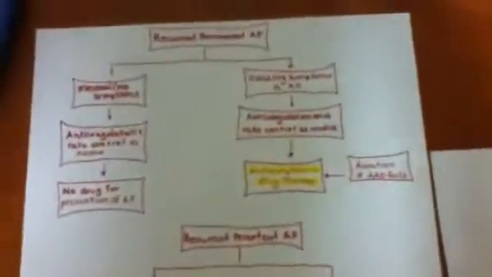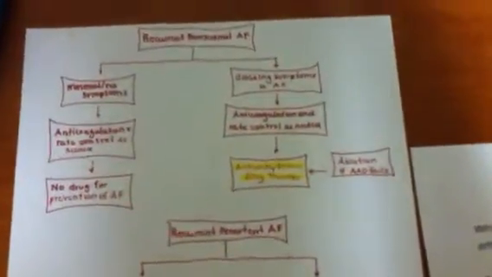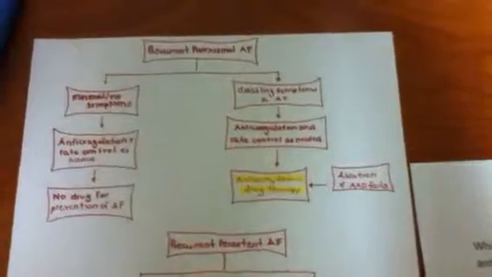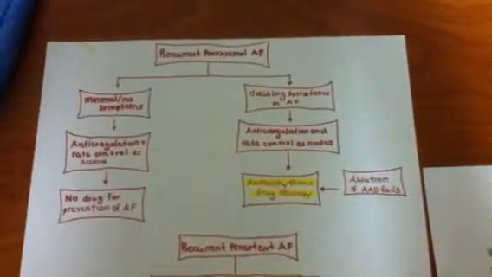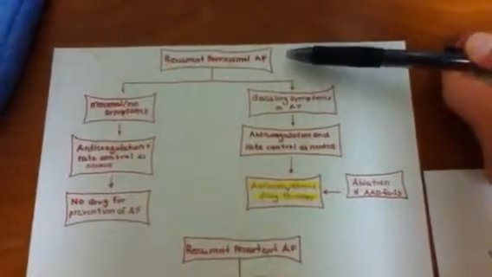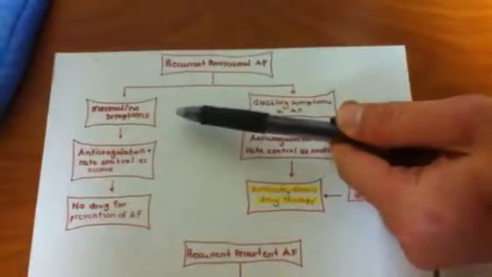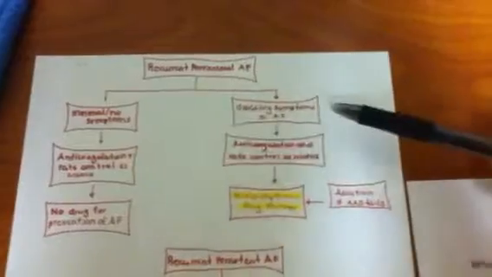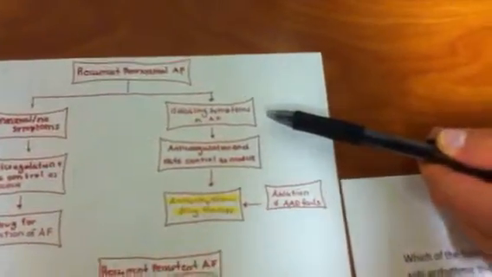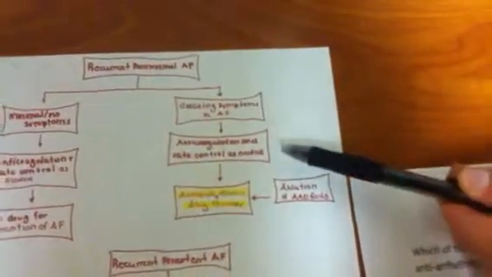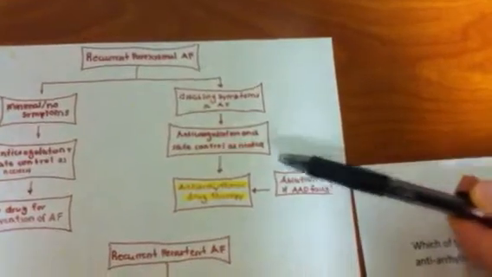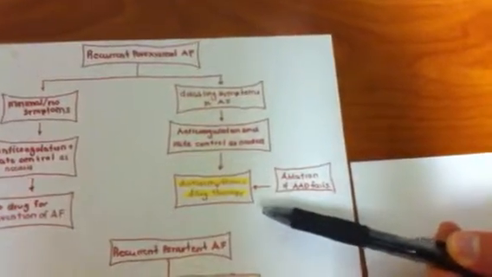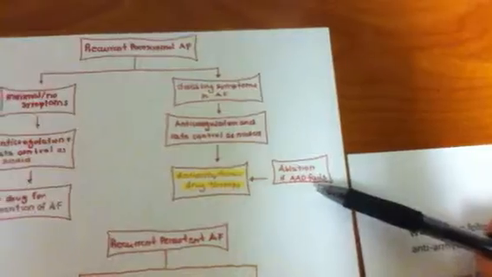Today we're going to present the concept for selecting appropriate antiarrhythmic therapy in patients with symptomatic, recurrent, paroxysmal, or persistent atrial fibrillation. And so in patients with recurrent paroxysmal atrial fibrillation, those with minimal or no symptoms are placed on anticoagulant and rate control therapy as needed. Now those with disabling symptoms in atrial fibrillation are placed on anticoagulant and rate control as needed and antiarrhythmic drug therapy. Now if that fails, ablation is to be considered.